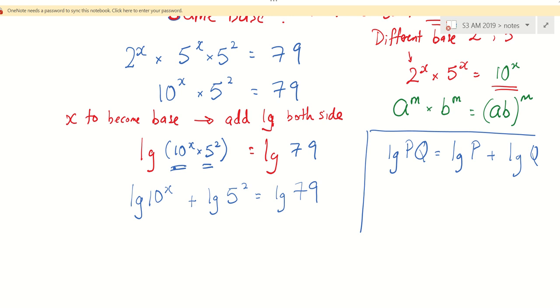Why? I don't know yet. What can I do here? Log 10^x. What can I do here? The x can come down. And what is log 10? Log 10 is 1, right? Because that is log base 10 of 10. Log 10 of 10 is 1. So this is x. And definitely I don't want the log 5 squared to be there.